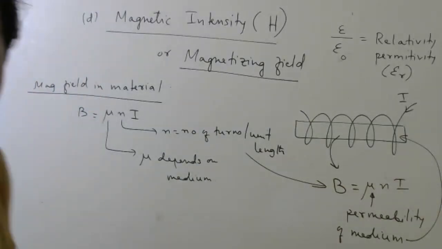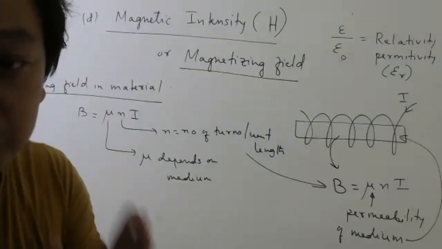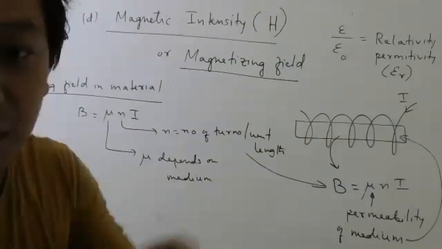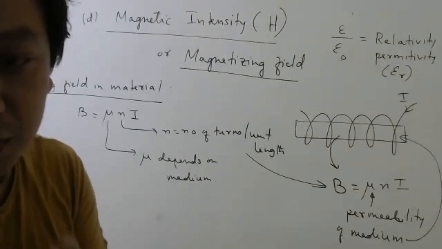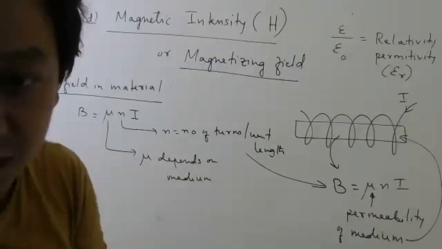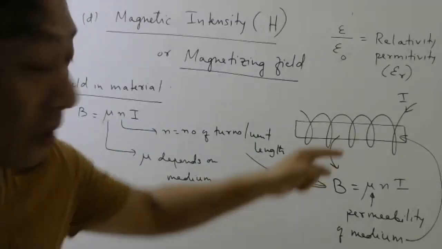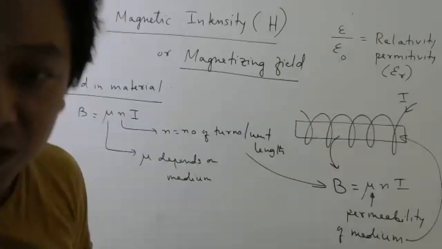So now if I ask, I want to create a quantity which should depend only on the external factors. It should not depend on what is happening inside the material. Listen carefully. I want to invent one quantity which depends only on the external factors. That means, how much current is there? What is the number of turns per unit length?